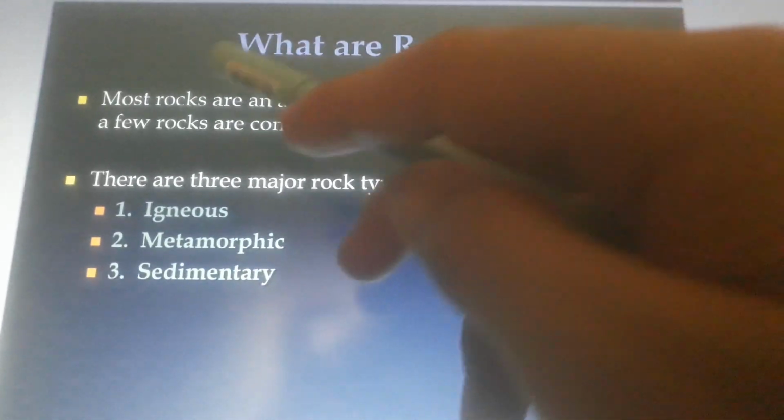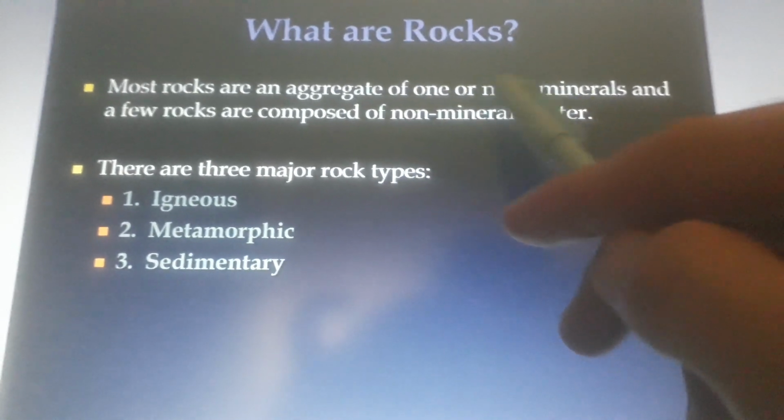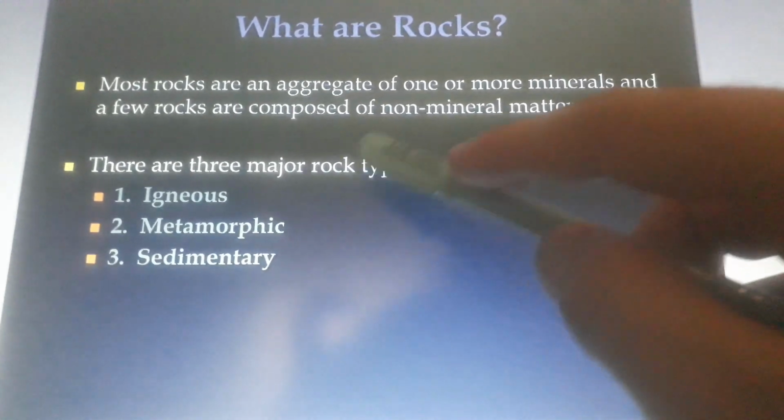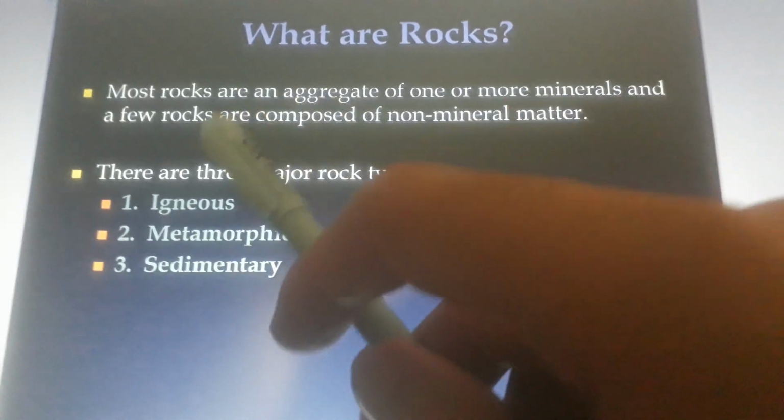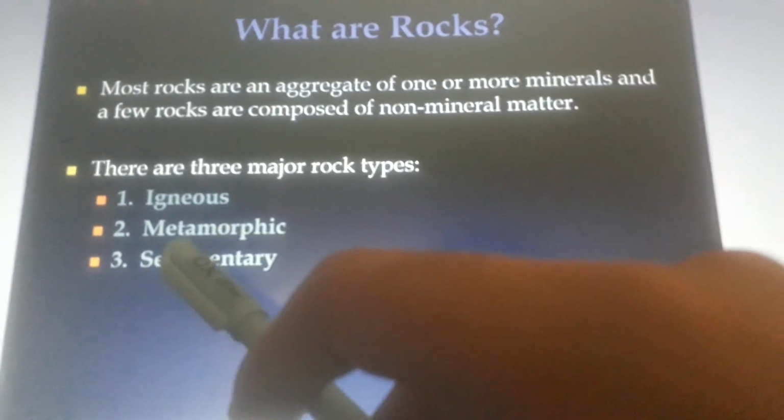What are rocks? Most rocks are an aggregate of one or more minerals, and a few rocks are composed of non-mineral matter. There are three major rock types: igneous, metamorphic, sedimentary.